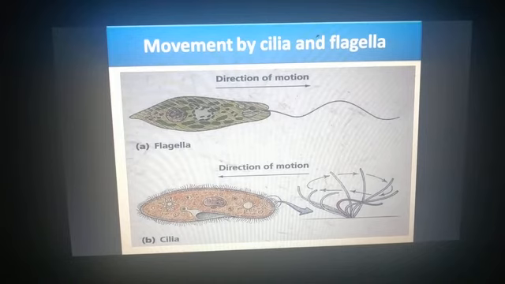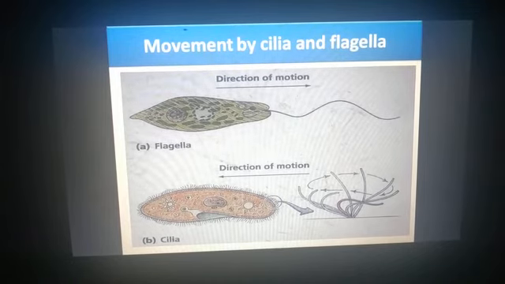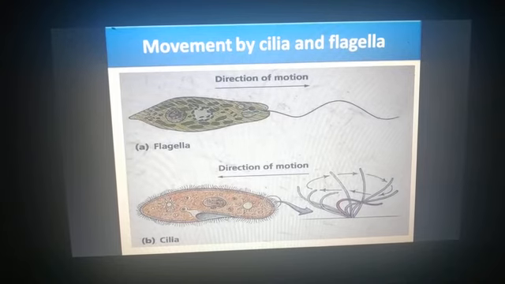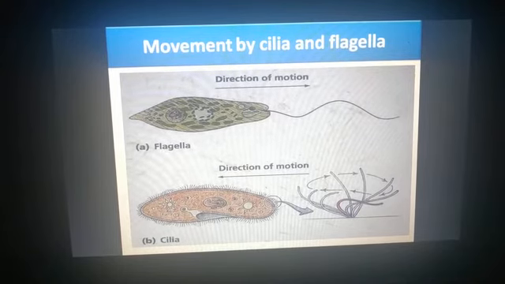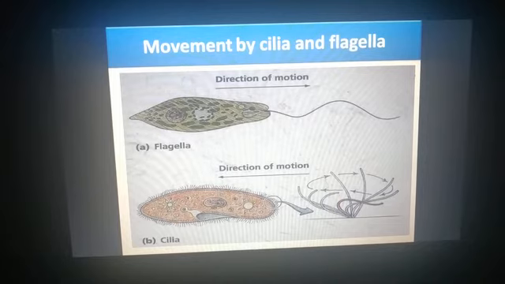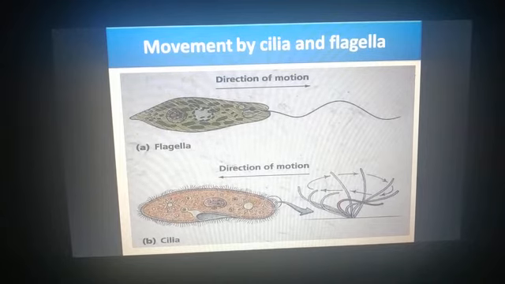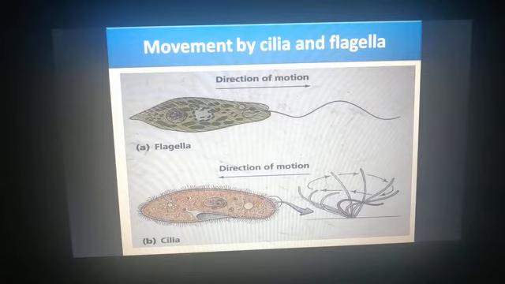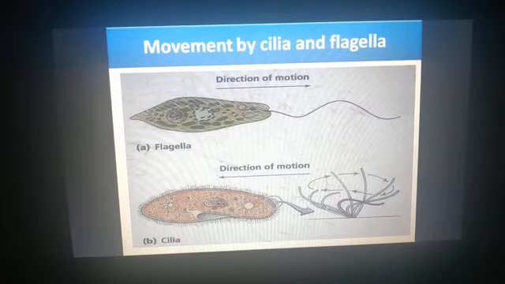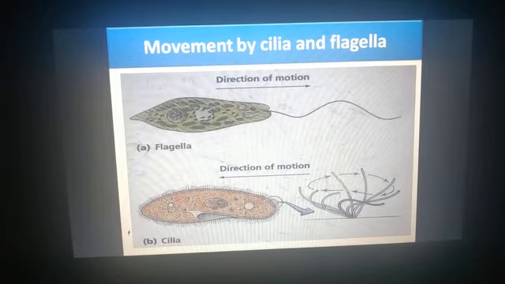If I talk about mammals, in mammals ciliated epithelium helps in transportation of materials on the internal surface, for example moving the mucus in the respiratory tract. So cilia are present there in the respiratory tract in mammals, in our case also, and they help in movement of the mucus.